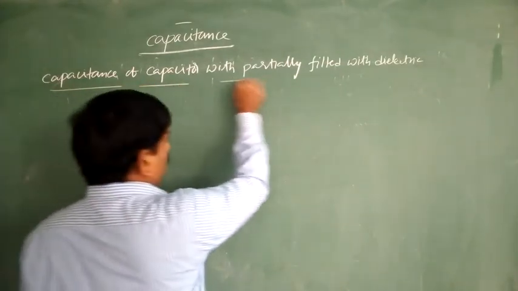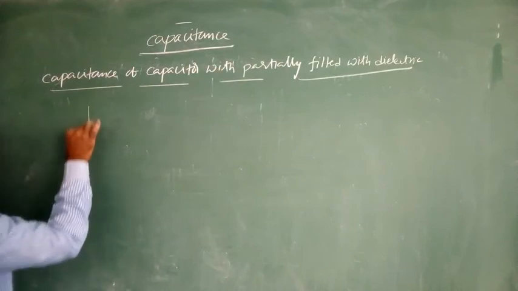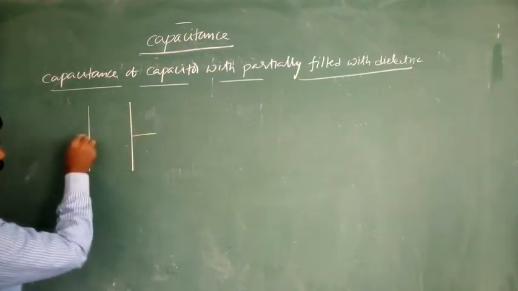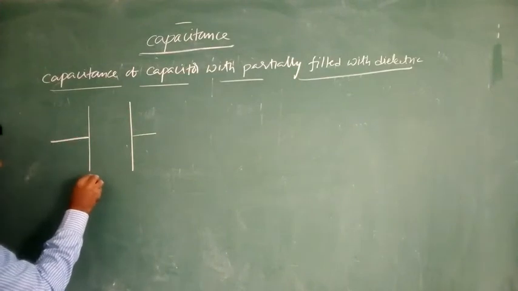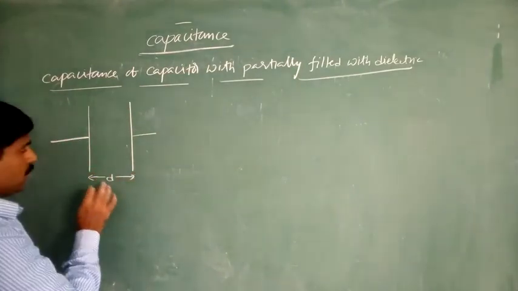So here first observe. We are taking one capacitor having the area of the plates equal to A and separation between the two plates equal to d.